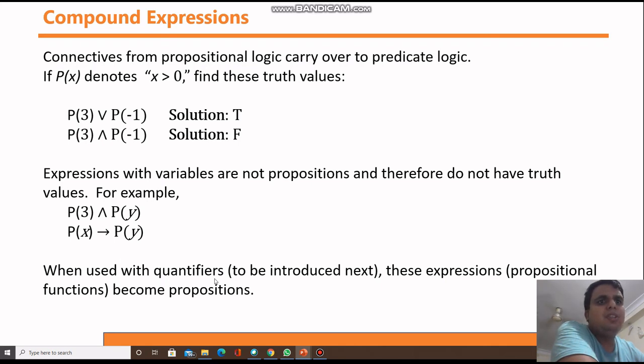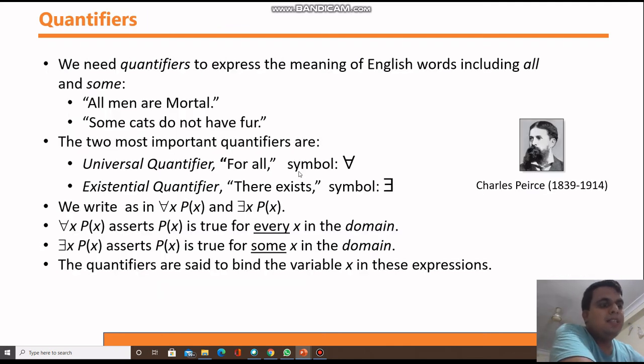When we use them with quantifiers, which we will discuss later on, these expressions or propositional functions become propositions. So you need to convert these statements into propositions, and for that you need to use quantifiers. In the next lecture we will see about quantifiers.